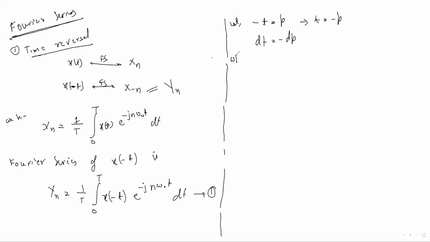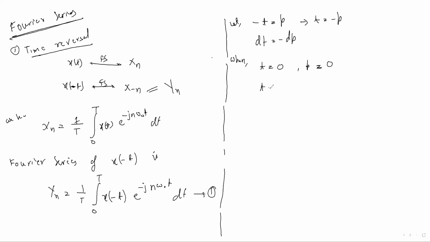If you take the limit when t tends to 0, initially it is 0, what will p be? p will also be 0, isn't it?